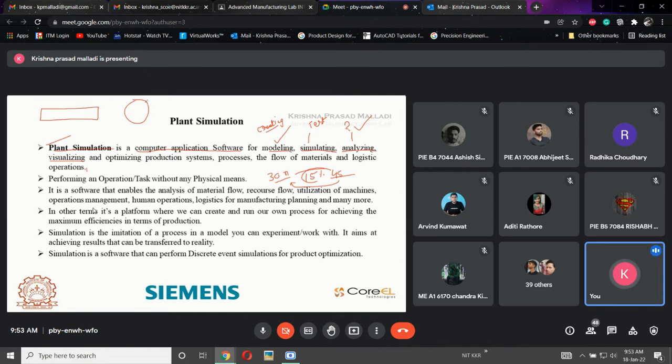For producing this part, what are the different types of layouts I want to produce, at each and every machine, how this part is placed, all these things. That is called visualizing, how it is visible in actual. And optimizing production systems. What is optimization?